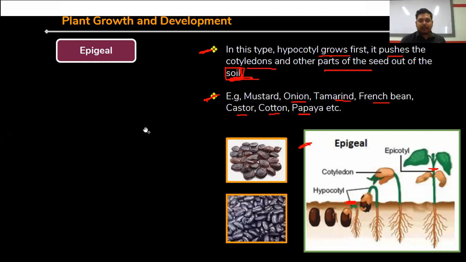So in this class, you have learned about plant growth, the characters of plant growth, development, what is development, plasticity, then seed dormancy, what is seed dormancy, how can we break the seed dormancy process. There are five processes. So seed dormancy breaking processes, seed germination. There are two types of seed germination: epigeal and hypogeal. Clear? That's all, right?